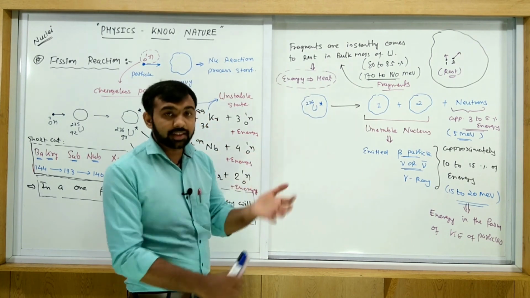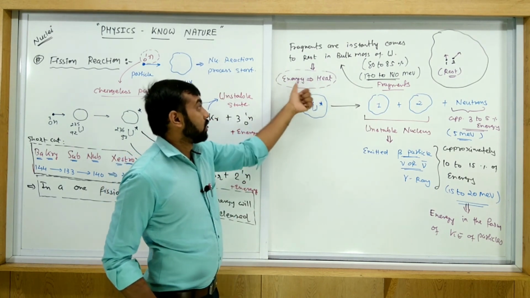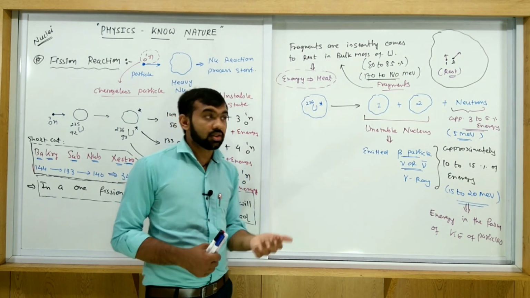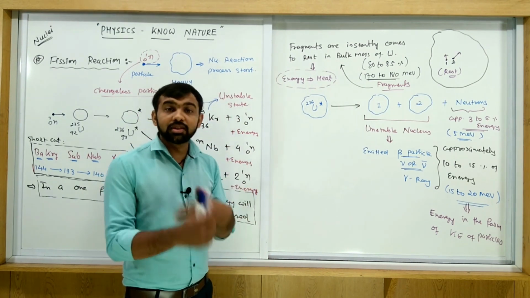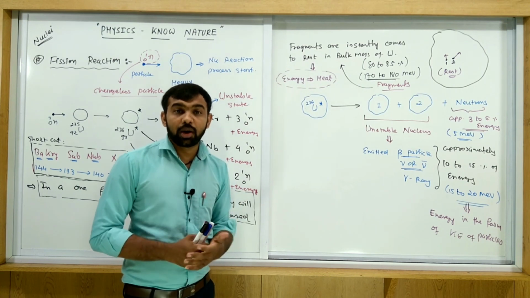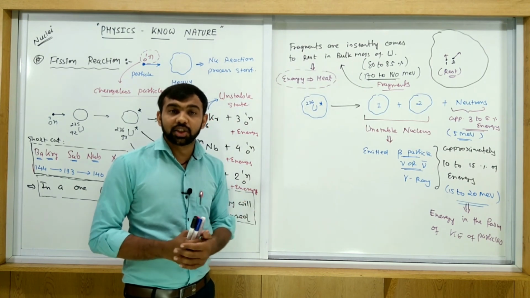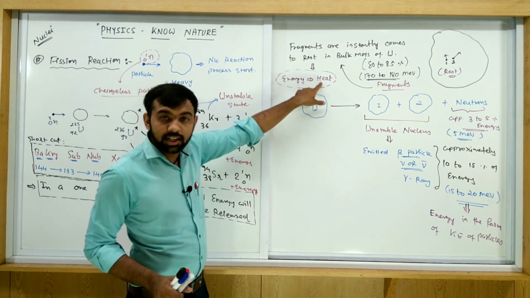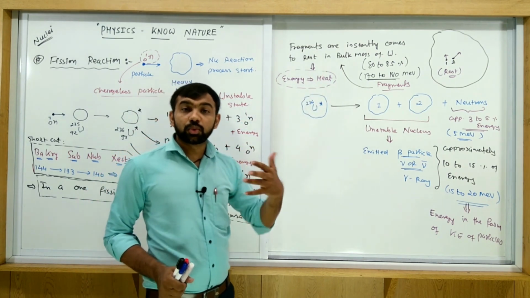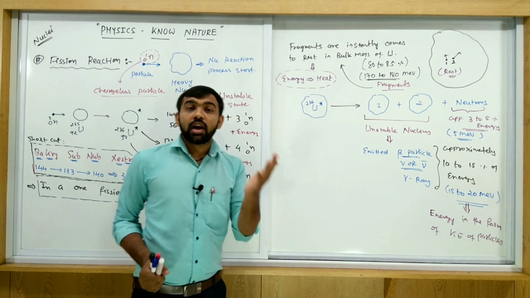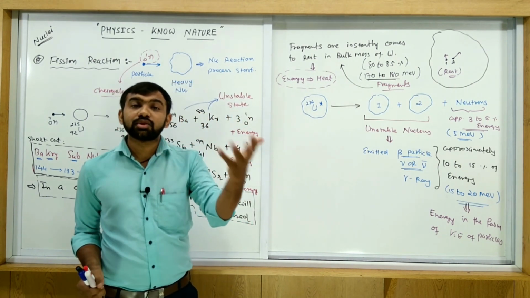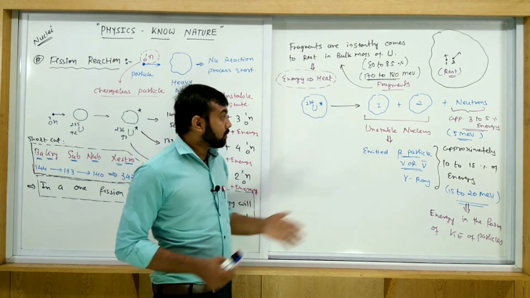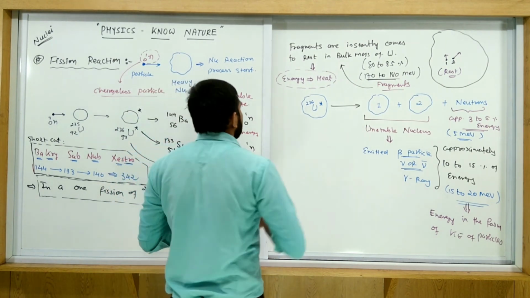Okay, in the next session we discuss about a nuclear power plant. But you must remember how the nuclear power plant works, and how this electricity is produced. This electricity is produced because this energy is converted into heat. So heat is useful to produce steam from the water, and then finally this steam is useful to produce electricity. Okay, so this is some extra notes for all of you guys.